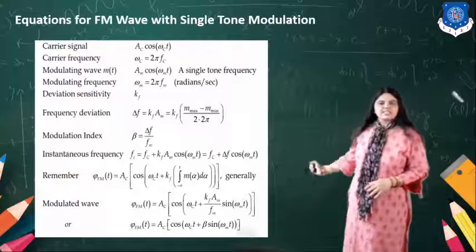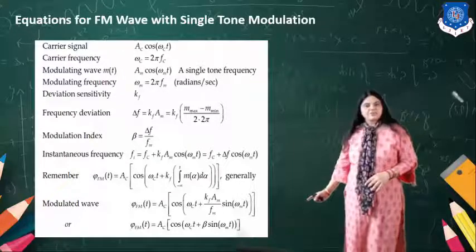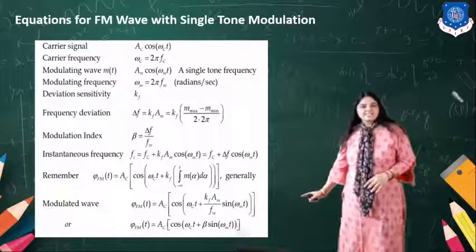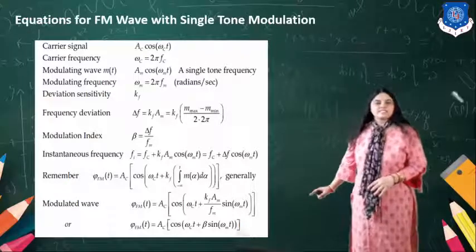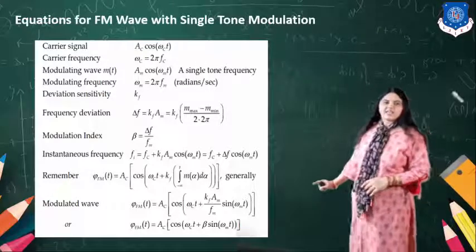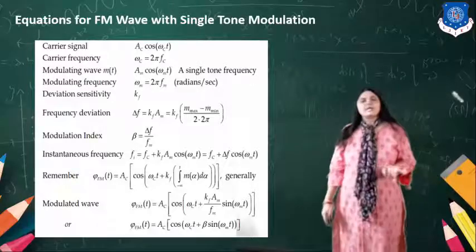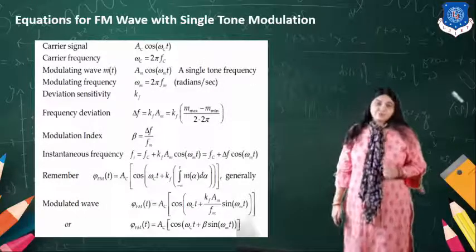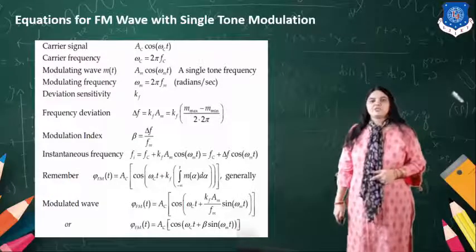So these are the equations related to the phase modulation: Ac in bracket cos omega ct plus kf Am upon fm sin omega mt. These equations can be useful to solve the examples related to FM.